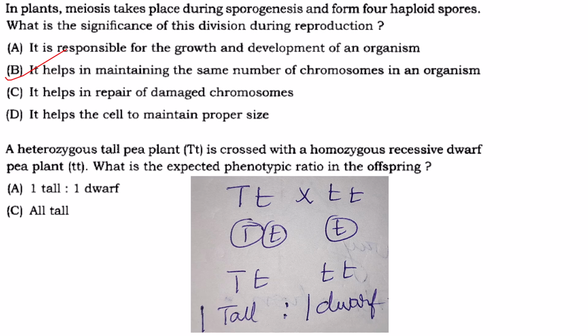Then next one. A heterozygous tall plant, that is capital T small t, is crossed with a homozygous recessive dwarf. This is the recessive dwarf, so small t small t. What is the expected phenotypic ratio? A simple plus 2 question. So capital T, small t, these are the gametes. Small t, these are the gametes. You get one tall, one dwarf. So the answer is option A.